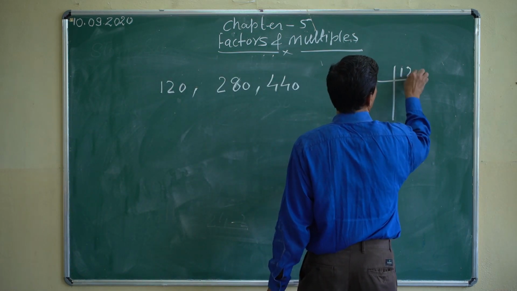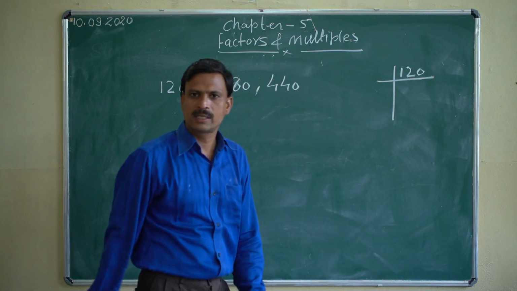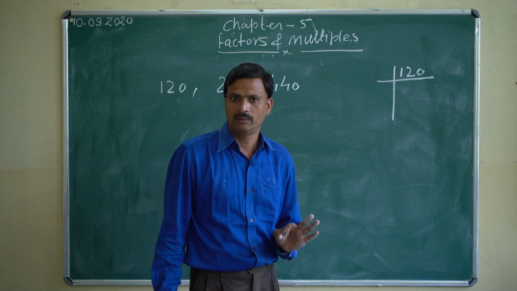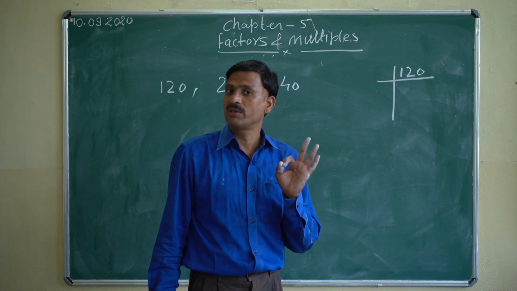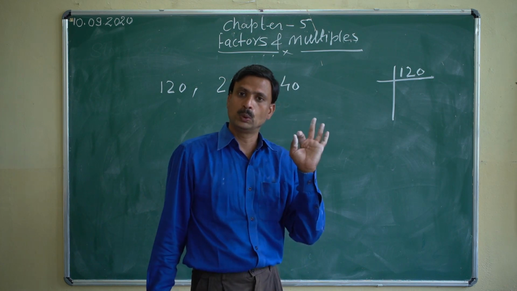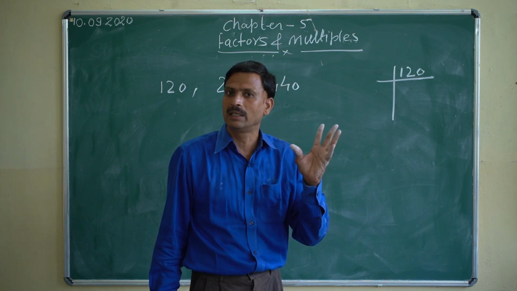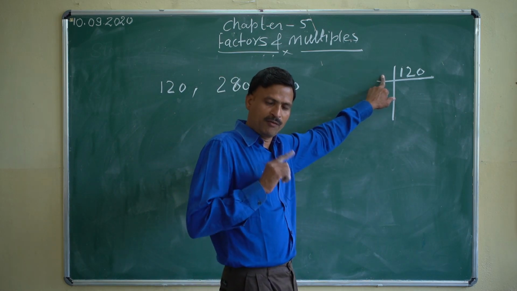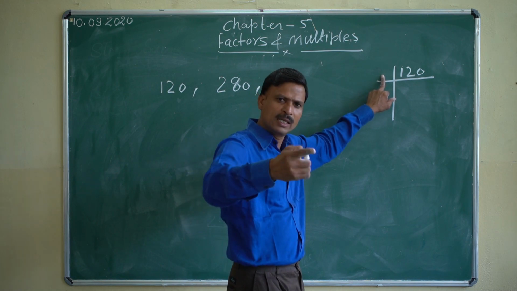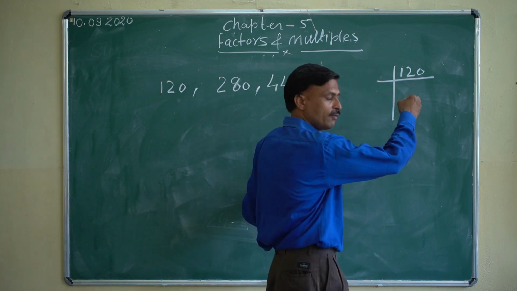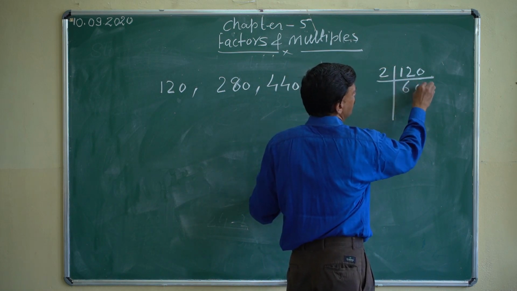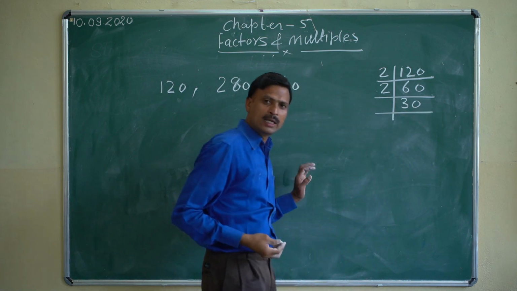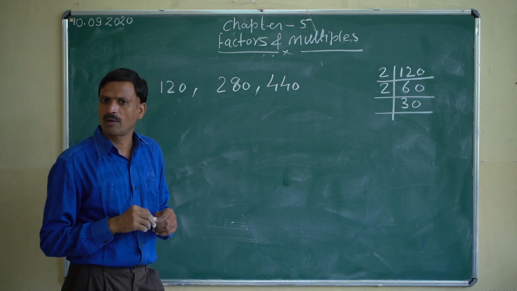120. So we'll start dividing the number by prime numbers only. Prime numbers, you know, are numbers divisible only by themselves and 1, like 2, 3, 5, 7, 11, 13. So first we'll start with the least prime number, that is 2. If it is not divisible by 2, then we'll go to the next one, and so on. So first we are dividing by 2. Divisible by 2, how many times? Then again divisible by 2. We'll keep dividing until it stops being divisible by 2.